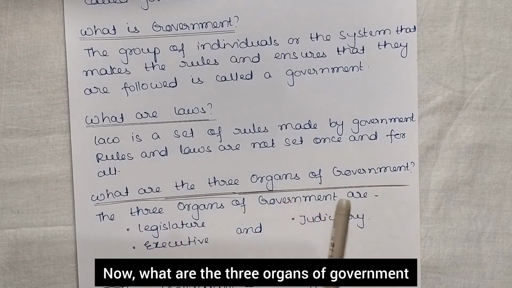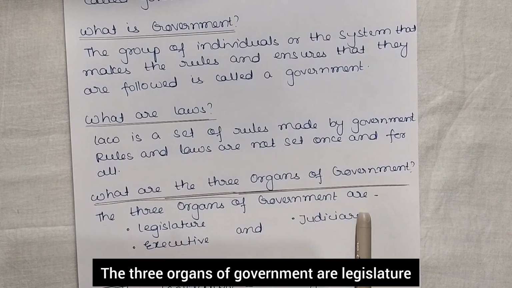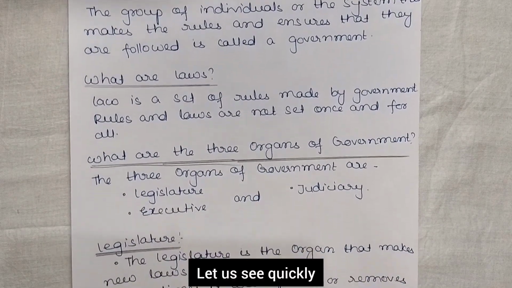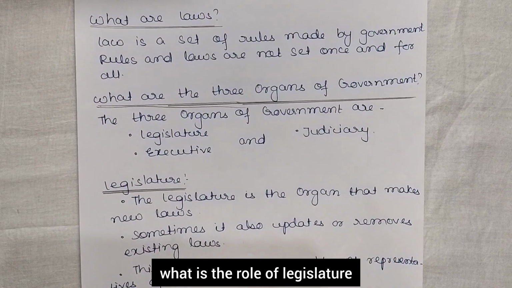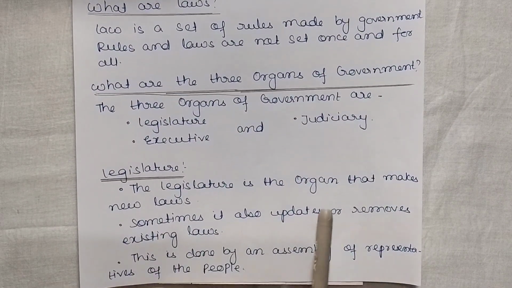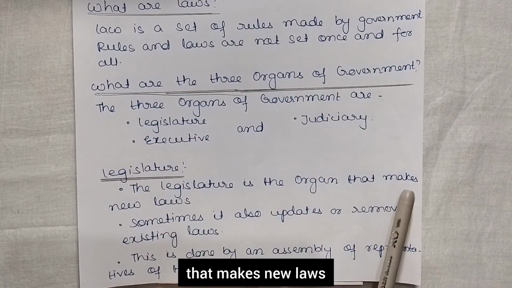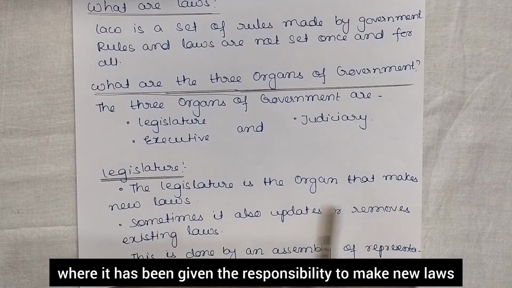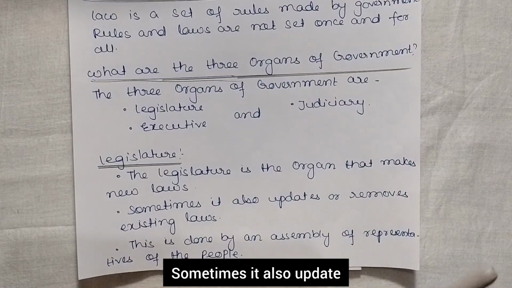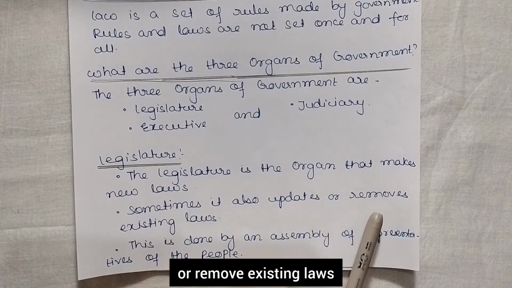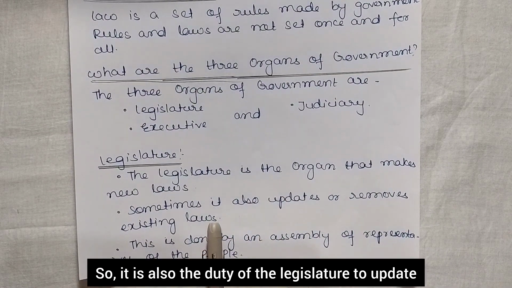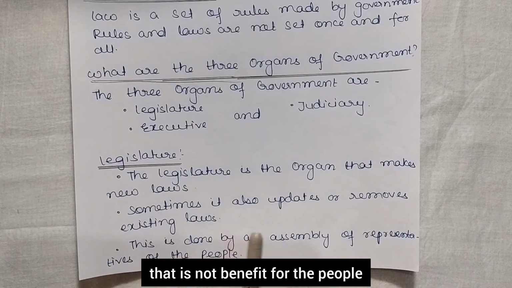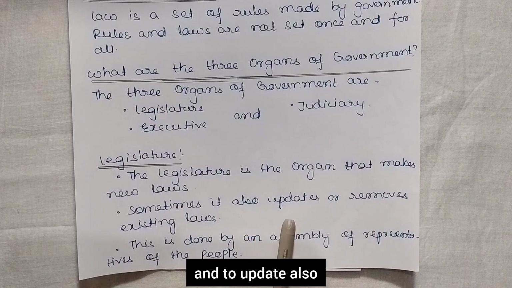Now what are the three organs of government? The three organs of government are legislature, executive and judiciary. Let us see quickly what is the role of legislature, what work they have to do. The legislature is the organ that makes new laws. Okay, so this is the department that has been given the responsibility to make new laws. Sometimes it also updates or removes existing laws. So it is also the duty of the legislature to update or remove existing laws that are not of benefit to the people.